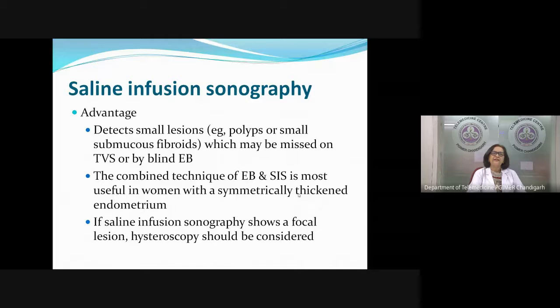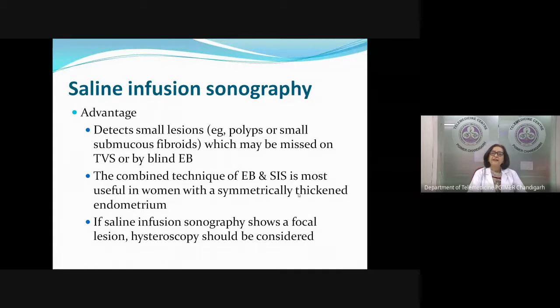Now, another modality we have is saline infusion sonography. What is saline infusion sonography? We put in a small number 8 Foley's catheter intrauterine, and we inflate the balloon with a very small amount of fluid, and then we pull the catheter and we block the internal os, and we push a little amount of fluid in the endometrial cavity, and at the same time we do a transvaginal ultrasound. It helps because the endometrial cavity gets distended with fluid, and we can detect small lesions like a small polyp or a submucous fibroid, which we could have missed on TVS or blind endometrial biopsy. It helps us in detecting those.